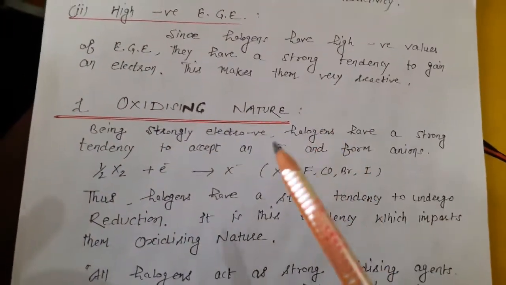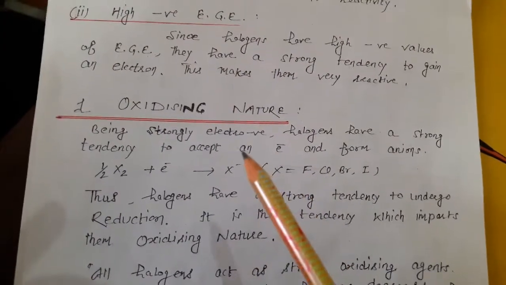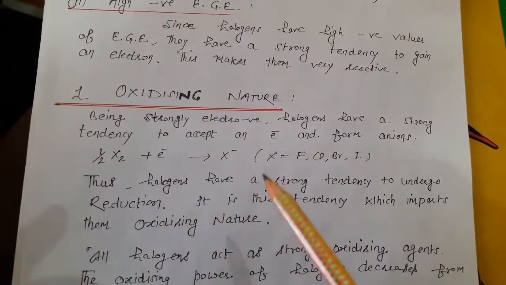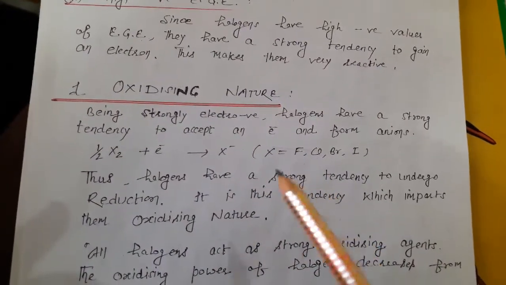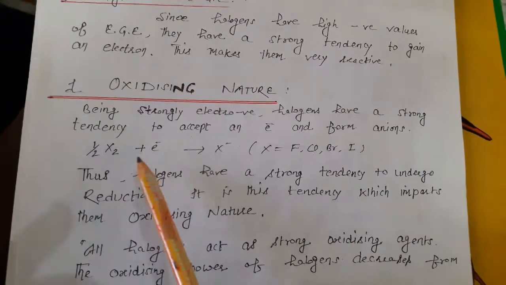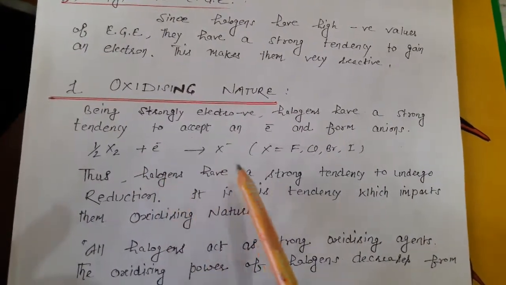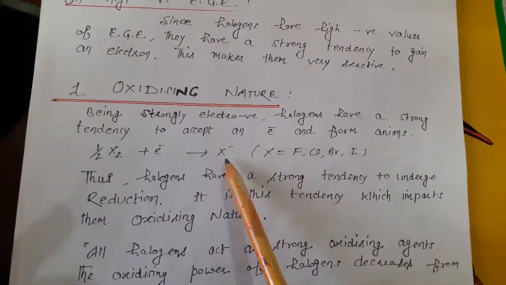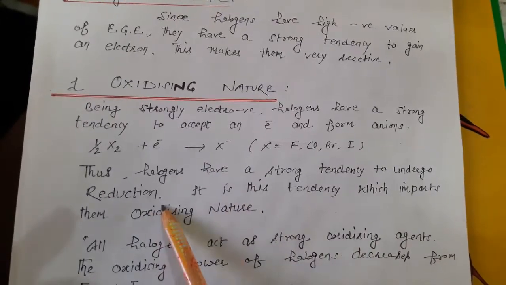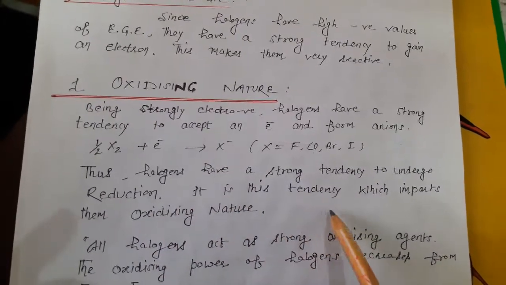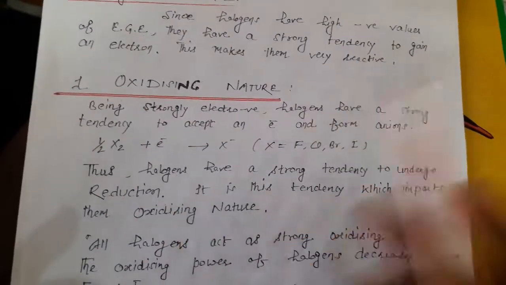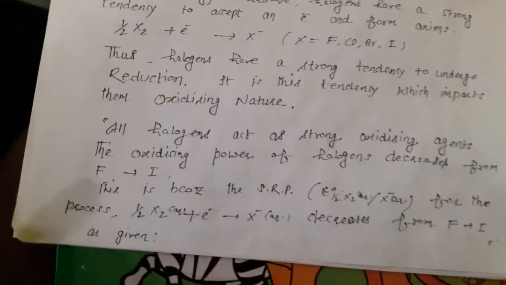First, we take the chemical property of oxidizing nature. Being strongly electronegative, halogens have a strong tendency to accept an electron and form anions. According to this reaction, you can see the addition of electrons, giving the formation of the halide ion. Thus, halogens have a strong tendency to undergo reduction. It is this tendency which imparts their oxidizing nature. So, easy reduction means strong oxidizing nature.